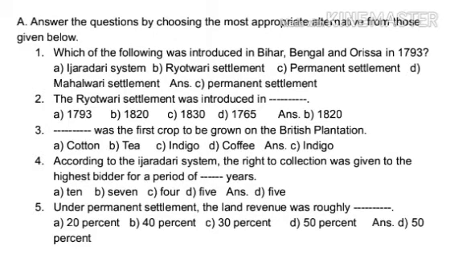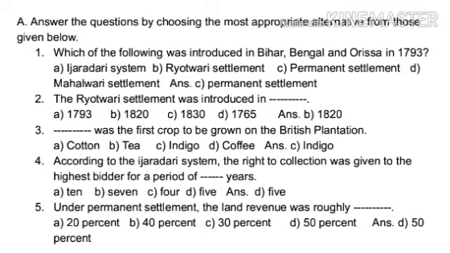According to the Ijardari system, the right to collection was given to the highest bidder for a period of dash years. Option A. 10. B. 7. C. 4. D. 5. Answer option D.